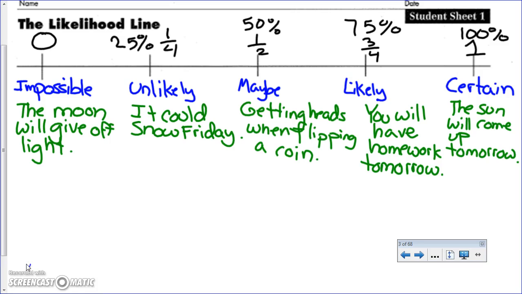This allows us to then take mathematical problems of probability and actually assign them locations on the likelihood line as well. Now we can start putting events that don't fall in one of these specific categories on here. For example, if I roll a number cube and want to get a 6, the likelihood of that happening is 1/6. So that's going to go in between impossible and unlikely.